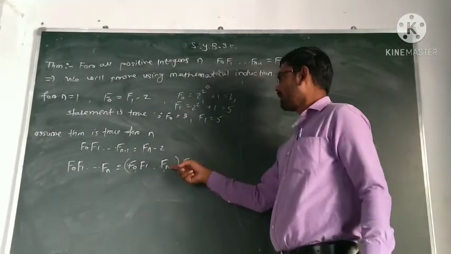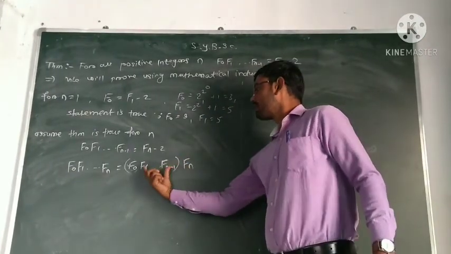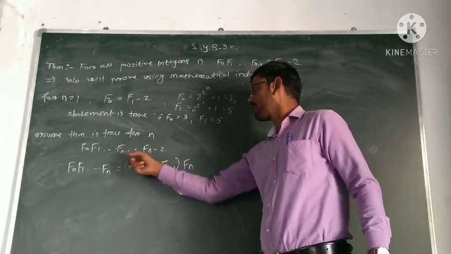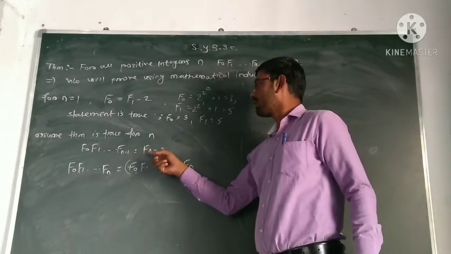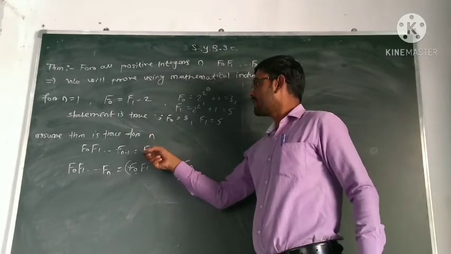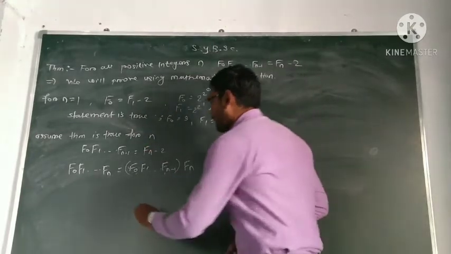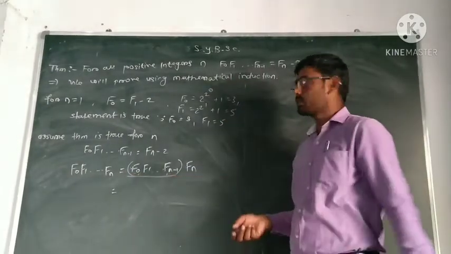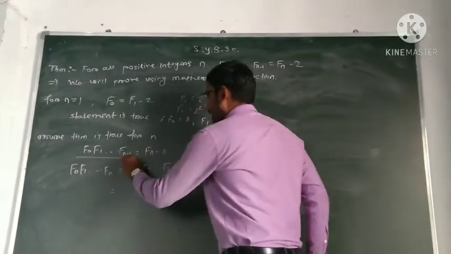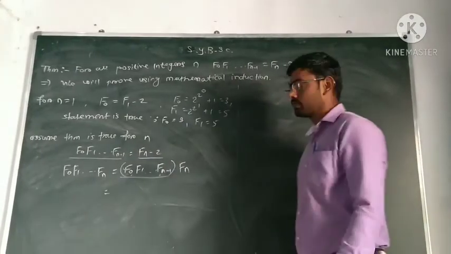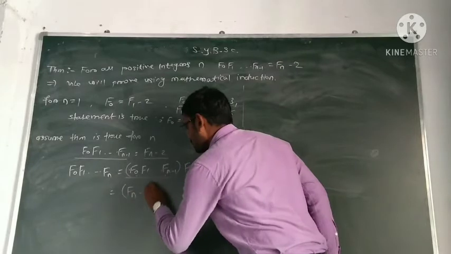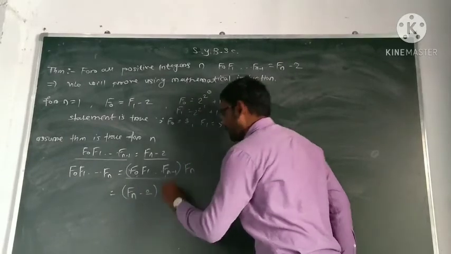Now by our assumption, the theorem is true for n, that is, this statement is true. So what do we get? The value of F0, F1 up to Fn minus 1 is given here, and it is equal to Fn minus 2. So this is equal to Fn minus 2, into Fn.